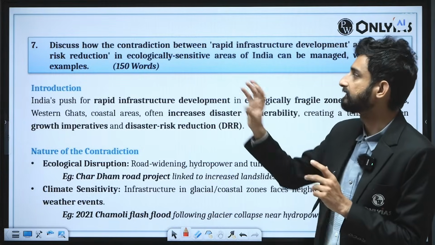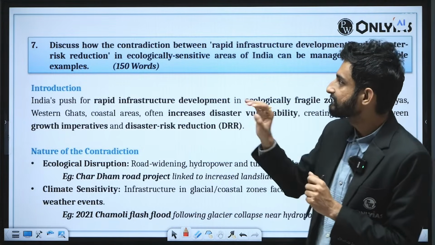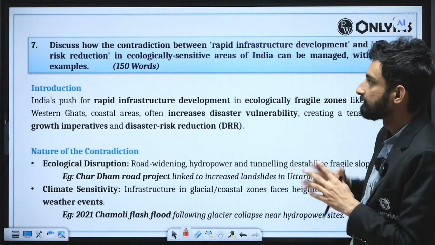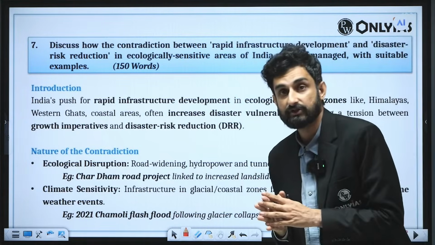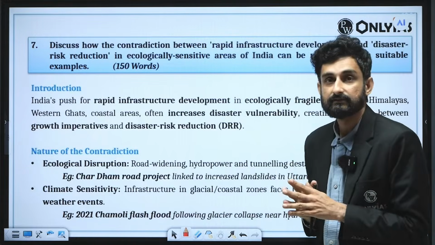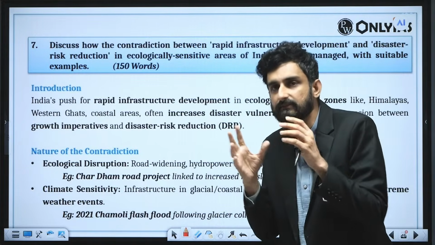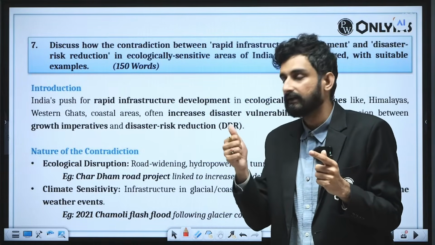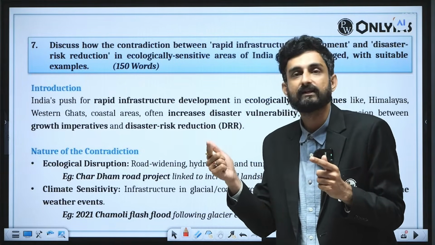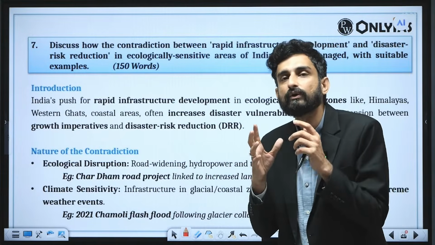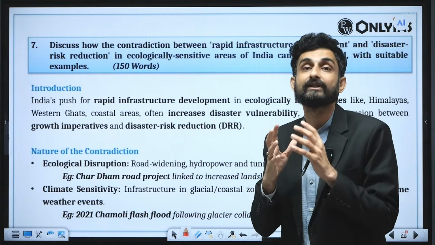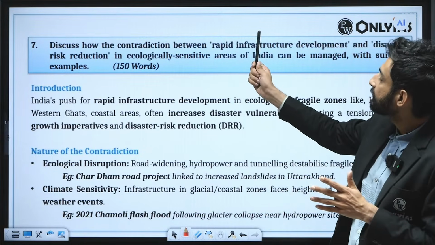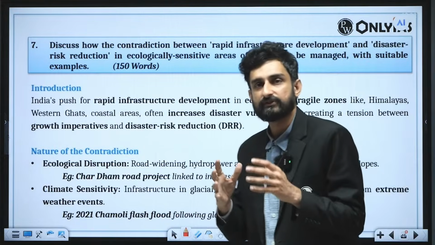Now let us understand the theme, the core of the question. It is saying that there exists a sort of contradiction between rapid infrastructure development and disaster risk reduction in the ecologically sensitive areas. What are ecologically sensitive areas? As soon as the term comes to your mind, you should be knowing the context of the Himalayan ecosystem and the Western Ghats ecosystems. All these are highly fragile and tectonically active regions of our country. And therefore, what is the contradiction? That there exists a rapid infrastructure push.